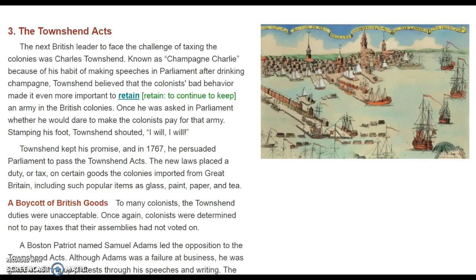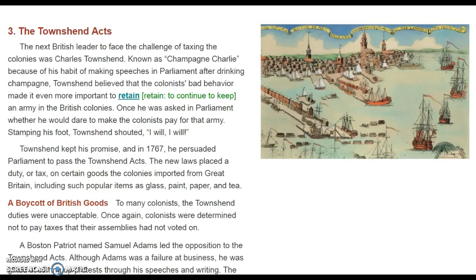This lesson is to identify cause and effect when reading. We are going to read about the Townshend Acts, and that is the event. So we are going to need to know what the definition of the Townshend Acts is, so what happened, and we are going to need to find the cause of the Townshend Acts. So why were the Townshend Acts created? And what happened as a result of the Townshend Acts? So, how did people respond to these acts?